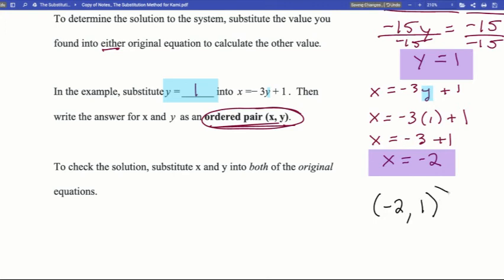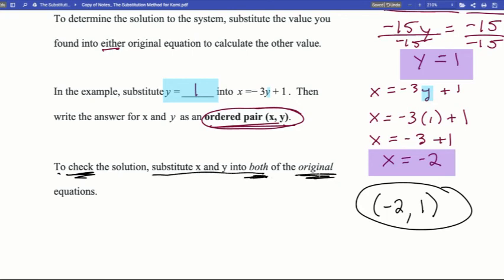There's my coordinate pair. Now you're not quite done yet, because in order for us to really know that we did this right, you always need to check your solution. So we're going to substitute the x and y into both of the original equations. So looking at my original equations, I have x equals negative 3y plus 1. I'm going to plug in my x and y.